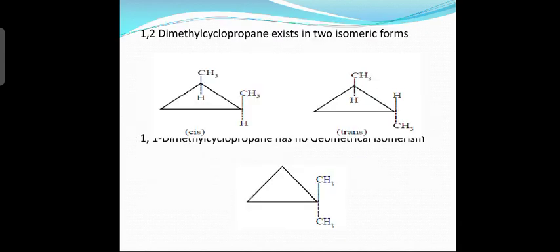Now you can see the structure here, the formula of 1,2-dimethyl cyclopropane. You can see the terminal carbon linked to a CH3 group and then H. Similarly, the other carbon atom has a methyl group and then hydrogen.